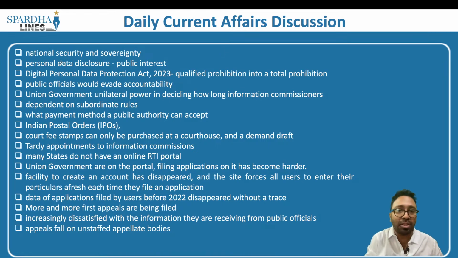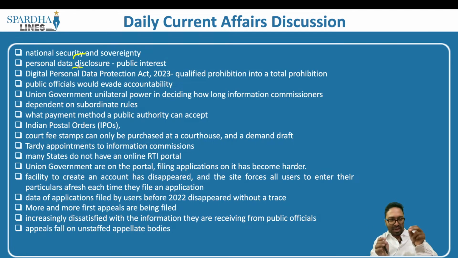The second argument the author brings into the picture is with respect to personal data disclosure. Let's say, for example, we have the Digital Personal Data Protection Act, under which information has of late been denied because it is personal information. Why is it being denied? Because it is not used for public data.